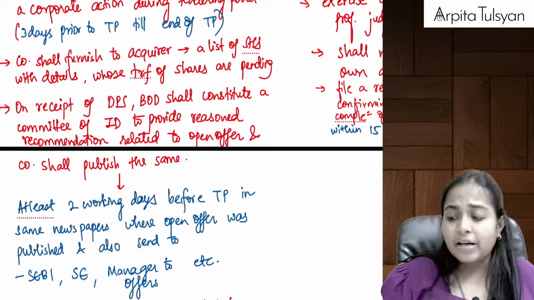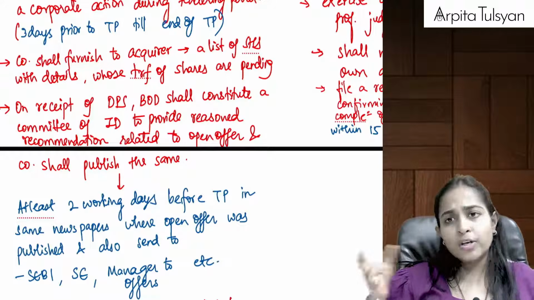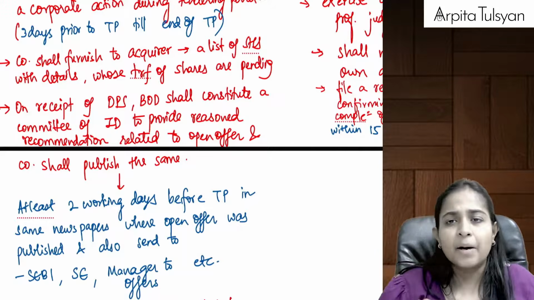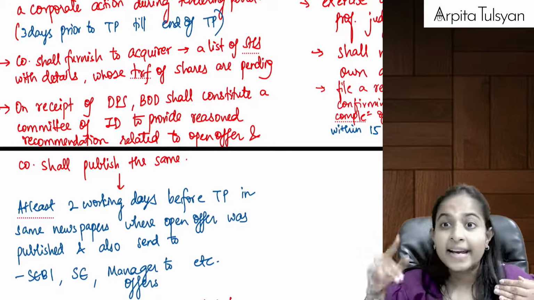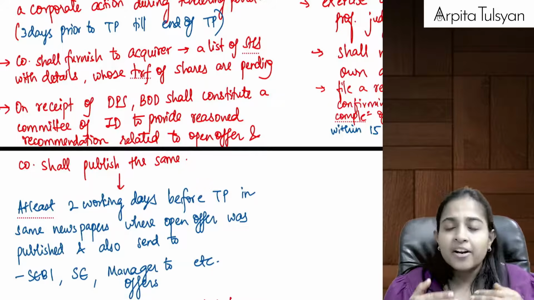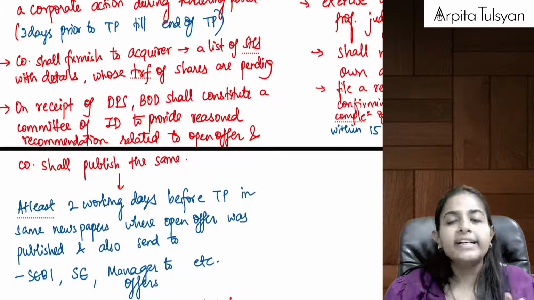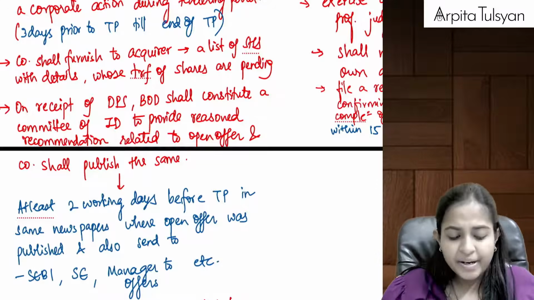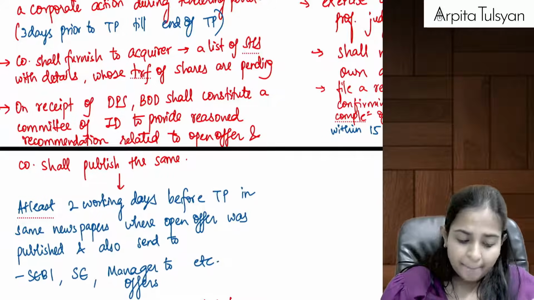Similarly, if there are certain shares whose transfer is pending, maybe there were some shareholders dealing, this is a listed company. So can we say purchase and sale of shares is going on a recognized stock exchange? So during this period, if there are any share transfer registrations which are pending, the company will have to give all the details to the acquirer or the PAC that these many shareholders' share transfers are still pending.